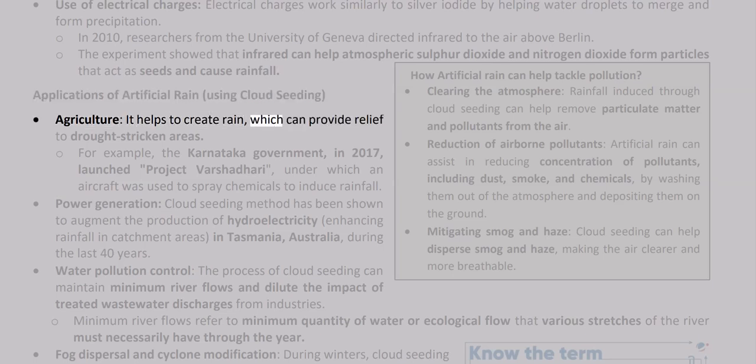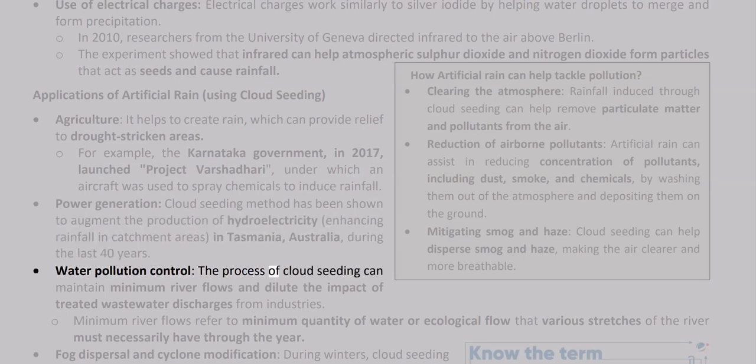Agriculture. It helps to create rain, which can provide relief to drought-stricken areas. For example, the Karnataka government, in 2017, launched Project Varshadri, under which an aircraft was used to spray chemicals to induce rainfall. Power generation. Cloud seeding has been shown to augment the production of hydroelectricity, enhancing rainfall in catchment areas in Tasmania, Australia, during the last 40 years.